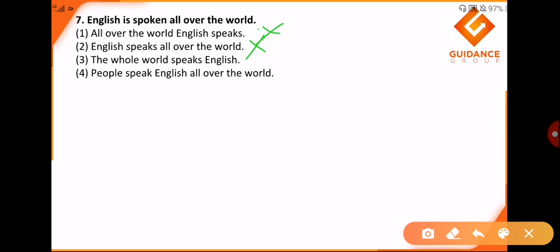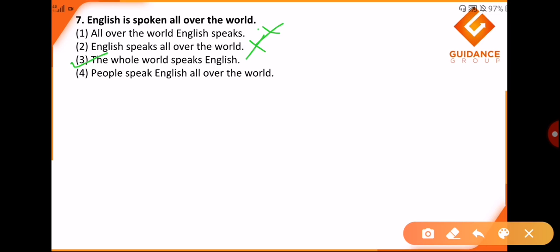The whole world speaks English. Okay, now this makes sense. The whole world speaks English, and people speak English all over the world. Now they have introduced people in the particular question, but nowhere in my actual sentence can I see people. So I would mark option number 3 because I am not introducing any subject. The whole world speaks English. That is actually what is indicating my actual sentence.